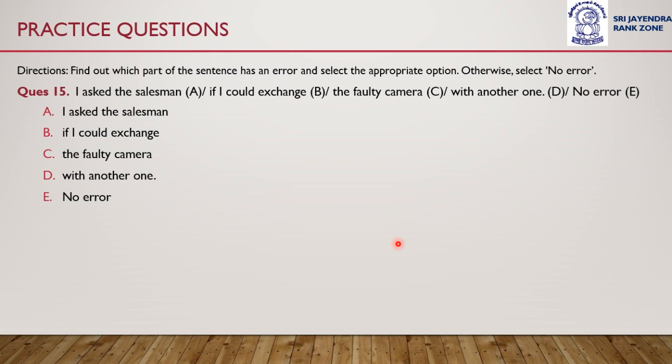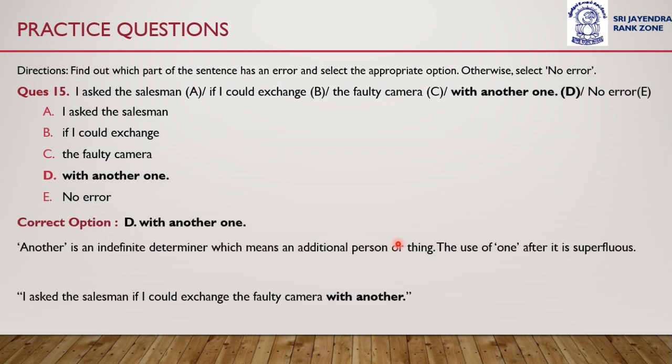If I could exchange the faulty camera with another one. Is there any error in this sentence? If there is no error, then mark that option. So the error in this question is in part D, with another one.